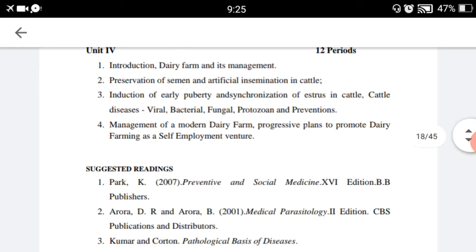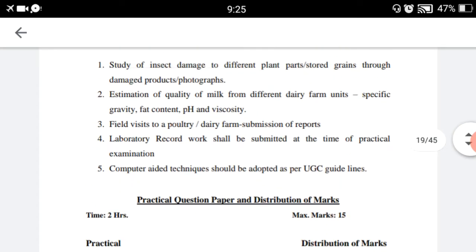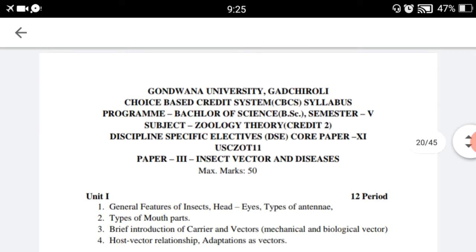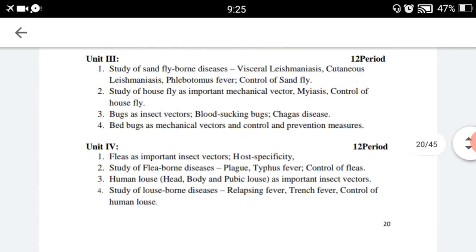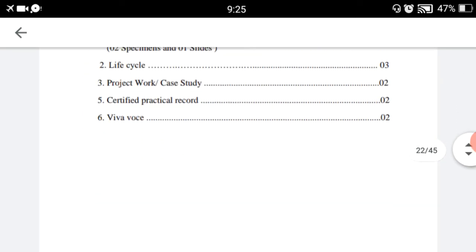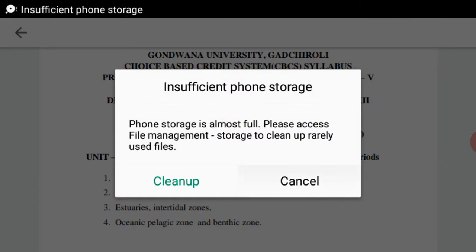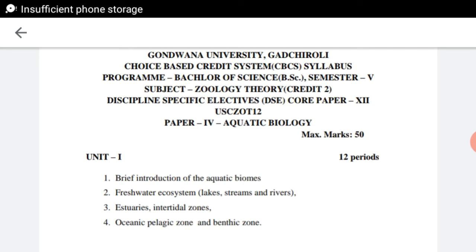So this is all about the first paper, that is Applied Zoology. Now we will see the syllabus of the second paper, that is Aquatic Biology. In Aquatic Biology, there are also 4 units. Unit number 1 contains the brief introduction of aquatic biomes. Second topic is freshwater ecosystem like lake, stream and river.